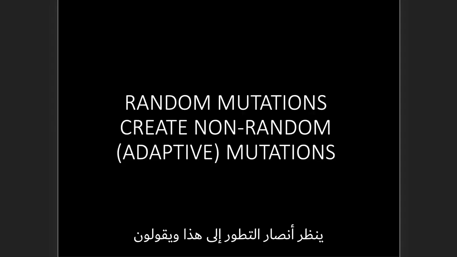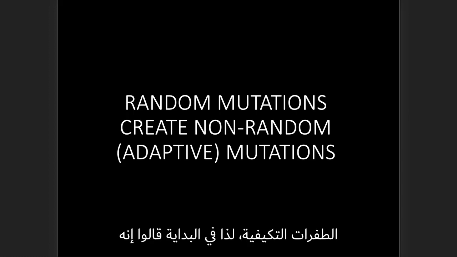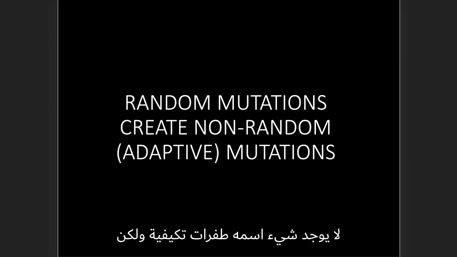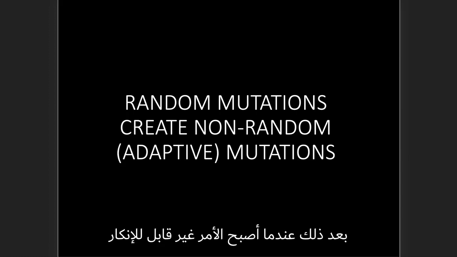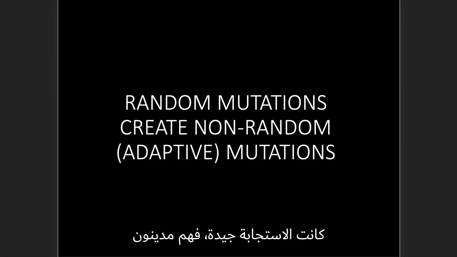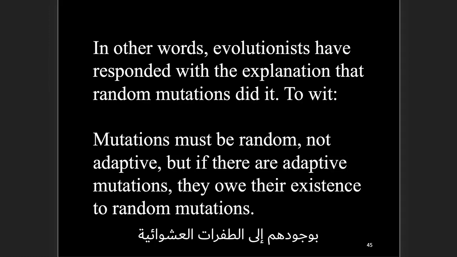Another outcome of this false prediction is doubling down, where evolutionists look at this and say, well, okay, random mutations create the non-random mutations, the adaptive mutations. So first they said there was no such thing as adaptive mutations, but then when it became undeniable, the response was, well, they owe their existence to random mutations.